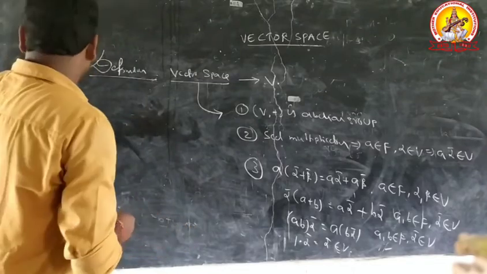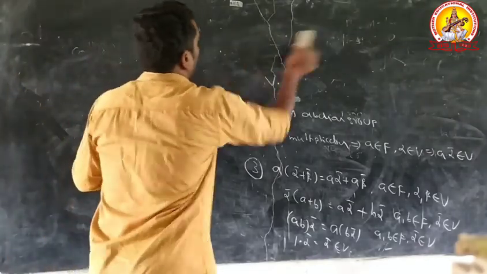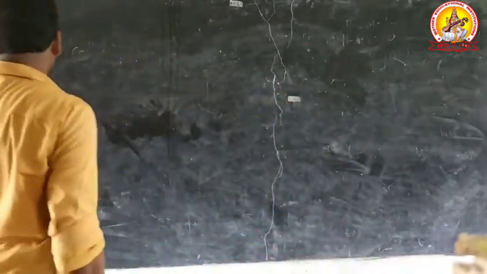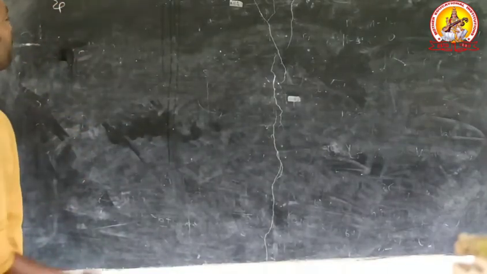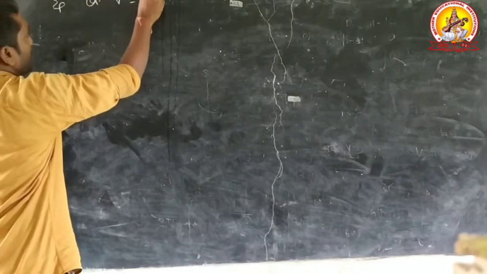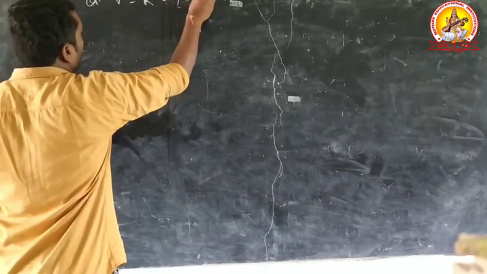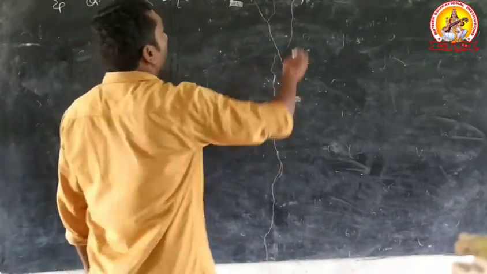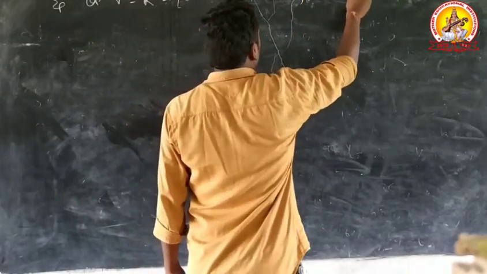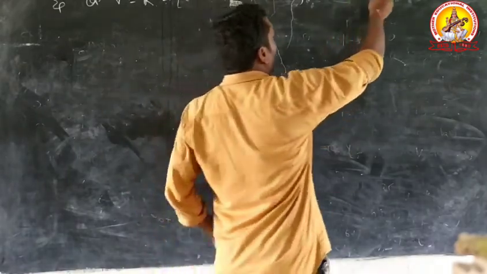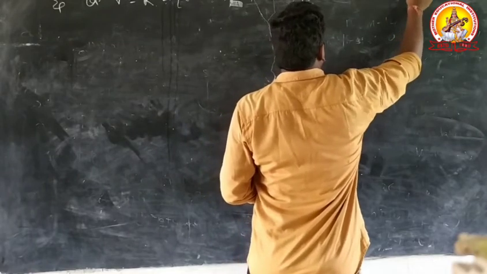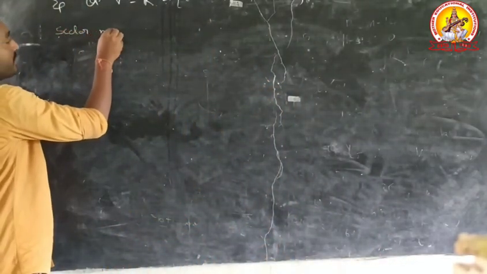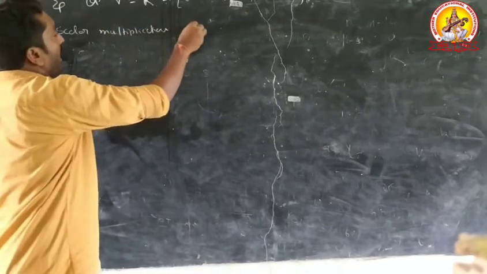For example, take any theorem. Let capital V equal to R square, the set of A1 comma A2 such that A1 comma A2 belongs to capital R, and the field F equal to R. Define addition and scalar multiplication as follows.